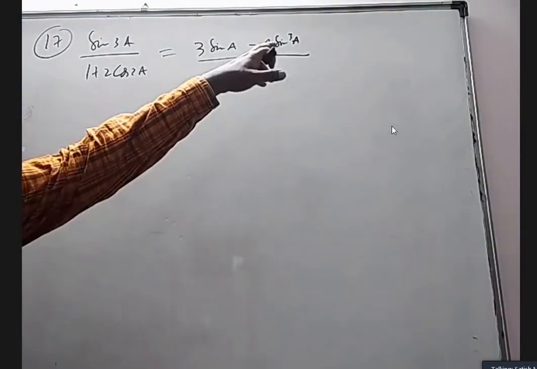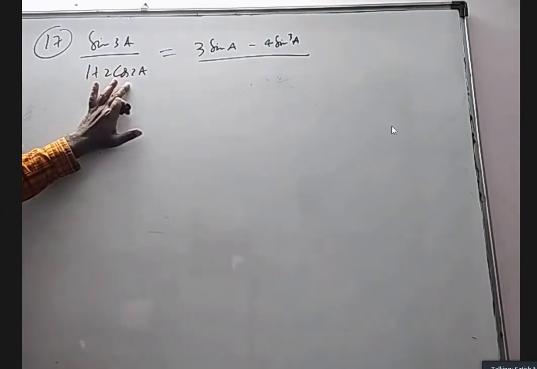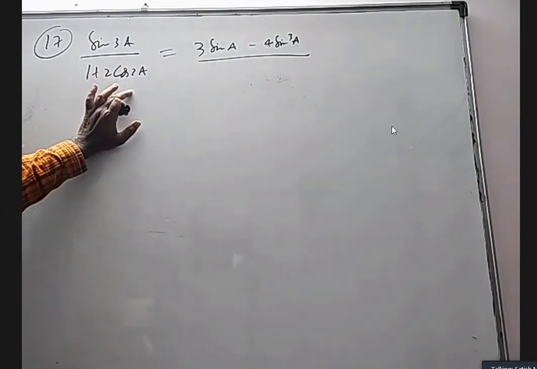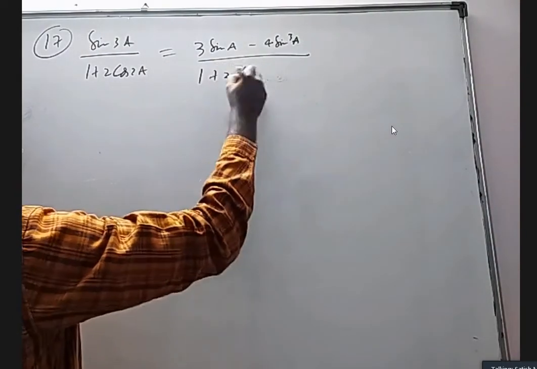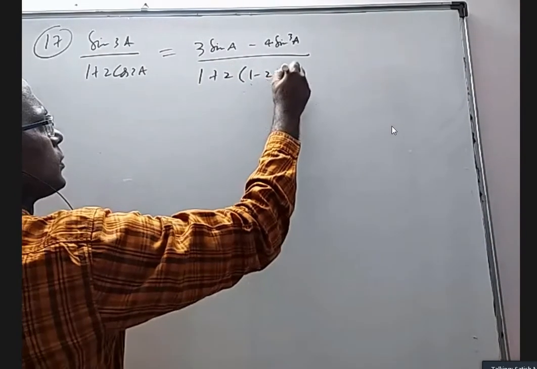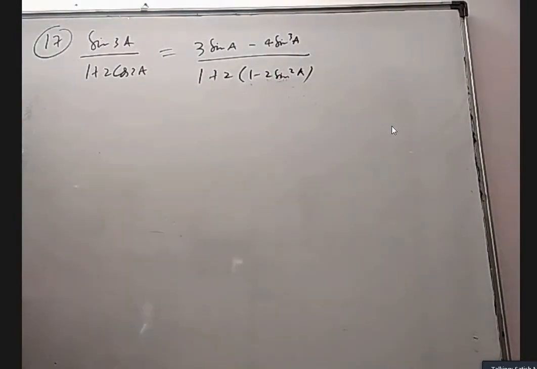Because the numerator is in terms of sin, for cos 2a I'll use the formula which involves sin, which is 1 minus 2 sin square a.